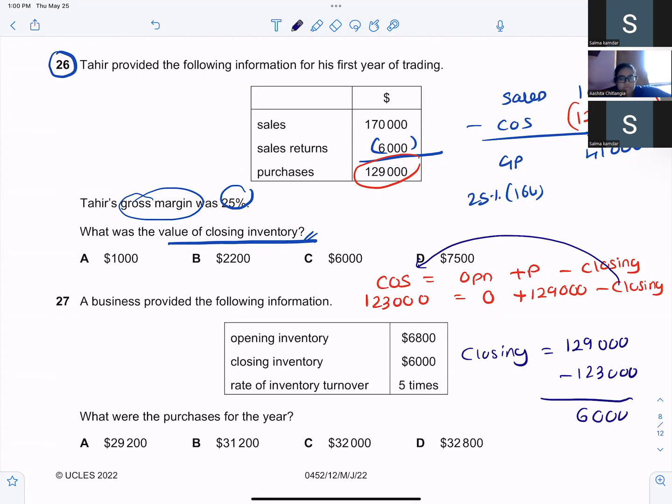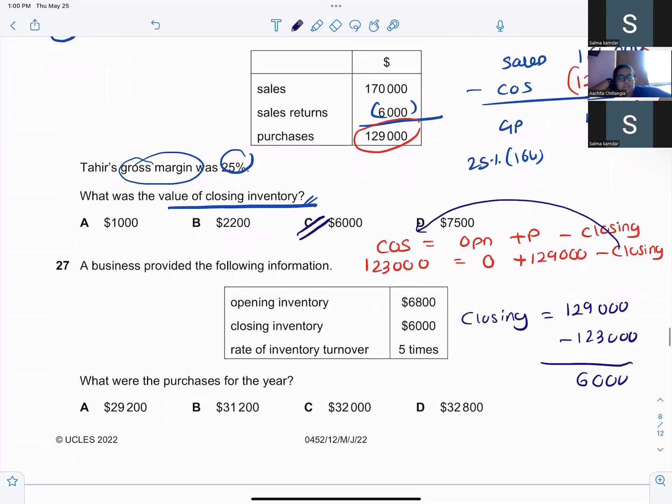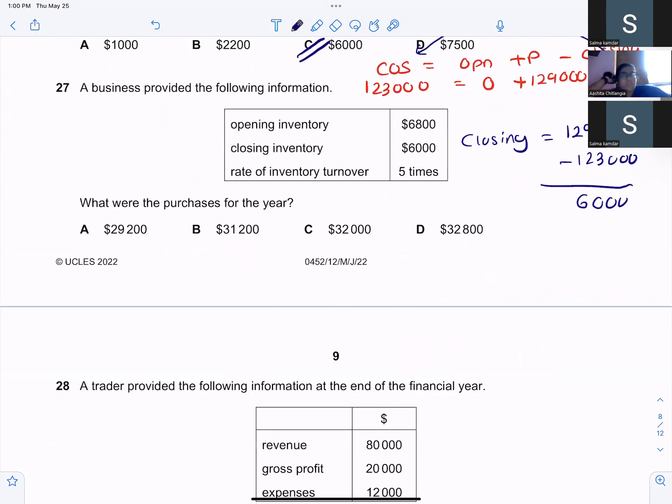Okay. Go ahead. A business provided the following information. What were the purchases for the year? Rate of inventory turnover is 5 times. The formula of inventory turnover ratio is cost of sales upon average inventory.